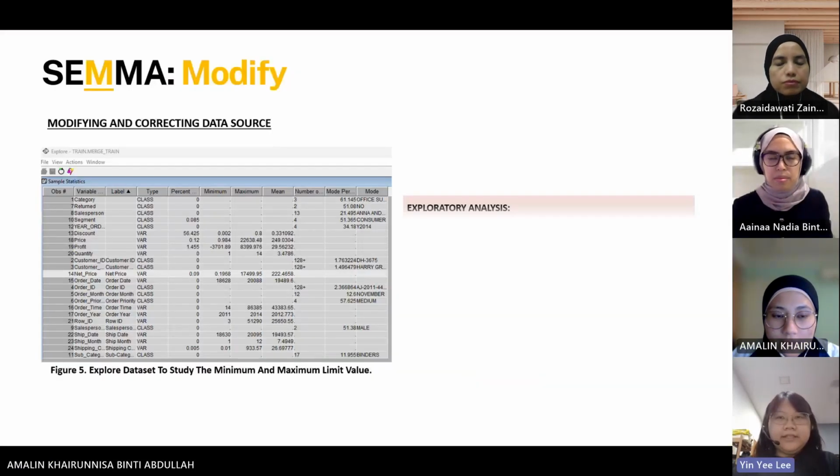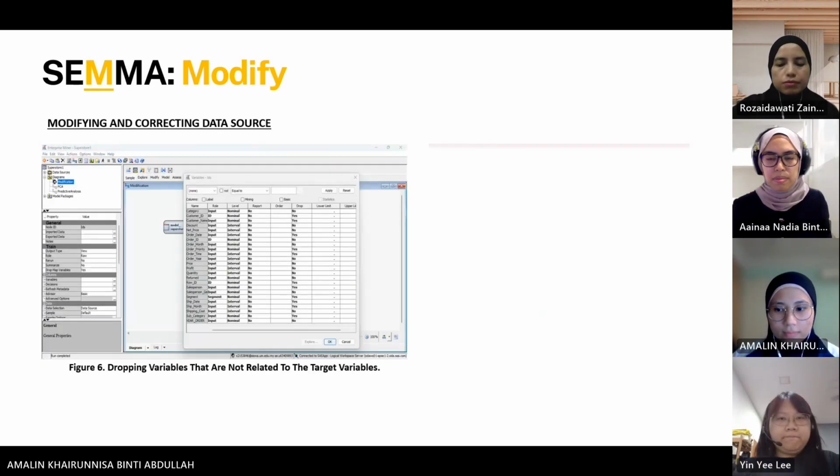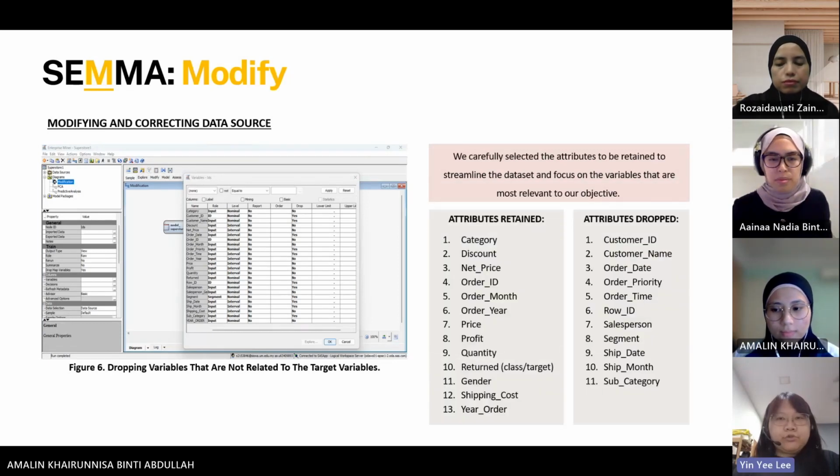Thanks, Amalin. In the modify phase, with the dataset imported into the modification workspace, we conduct an exploratory analysis to understand the mean and max limit value of the variables in the dataset. This analysis helps us become familiar with the data and its characteristics and helps us to identify anomalies. Then we select the attributes to be retained in order to streamline the dataset and focus on the variables most relevant to our objectives.